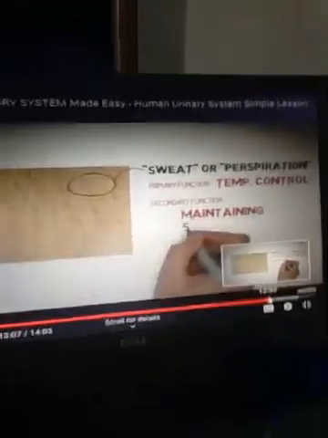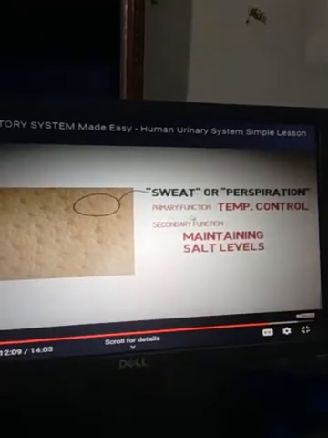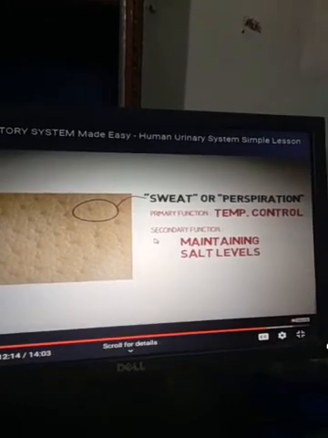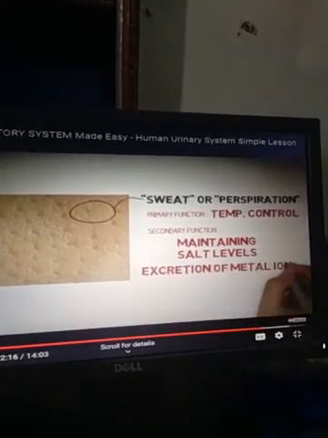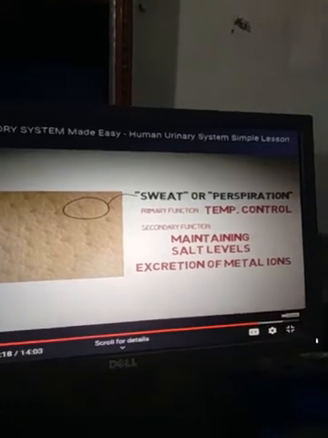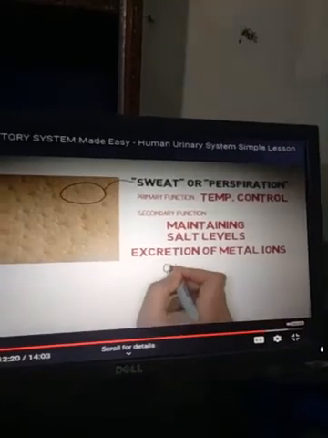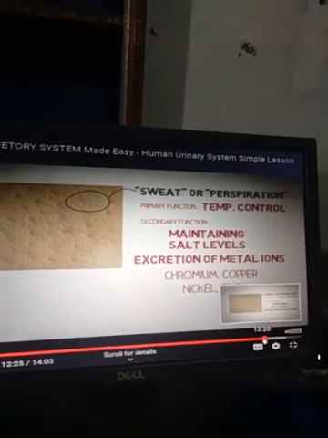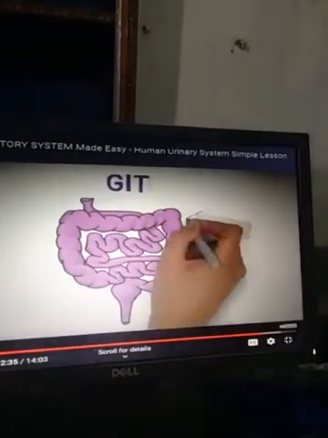Now look here. Sweat or perspiration primarily functions in temperature control. Our skin contains minute sweat pores, which control temperature and maintain salt level. Excretory metal ions, such as chromium, copper and nickel, are excreted outside from the kidney.